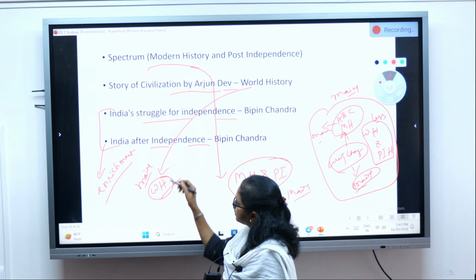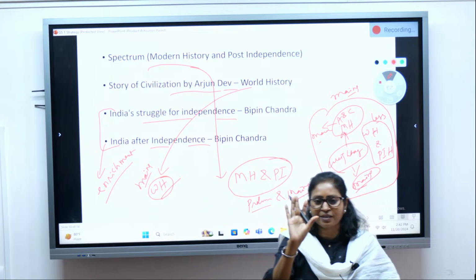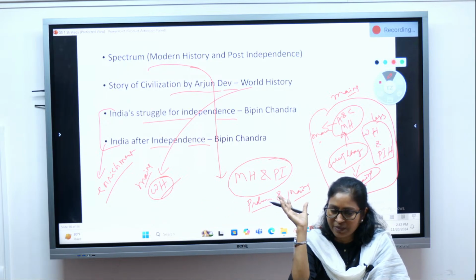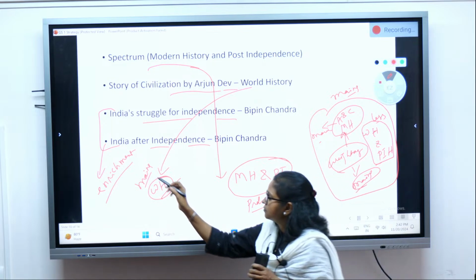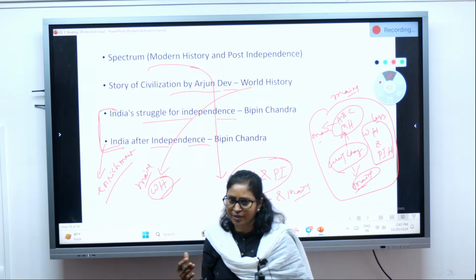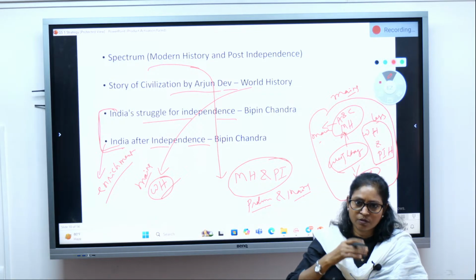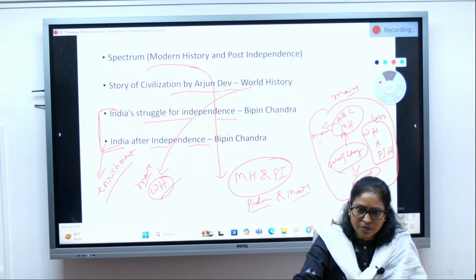These two books are quite bulky, quite fat, and can be used for enrichment purposes, only for your mains. First you have to cover those books which we have just discussed. If you have time, then you study these two books. You can read them like a novel and get a good idea about history, but you don't have to mug up.